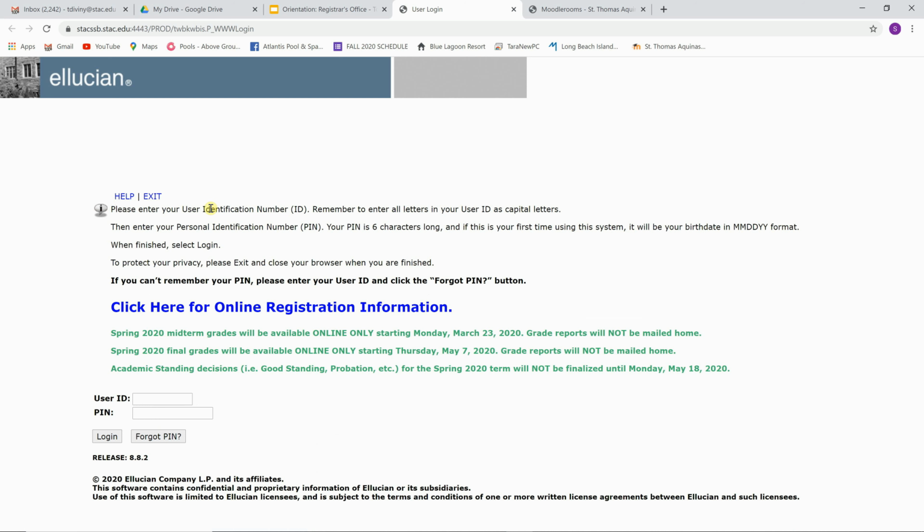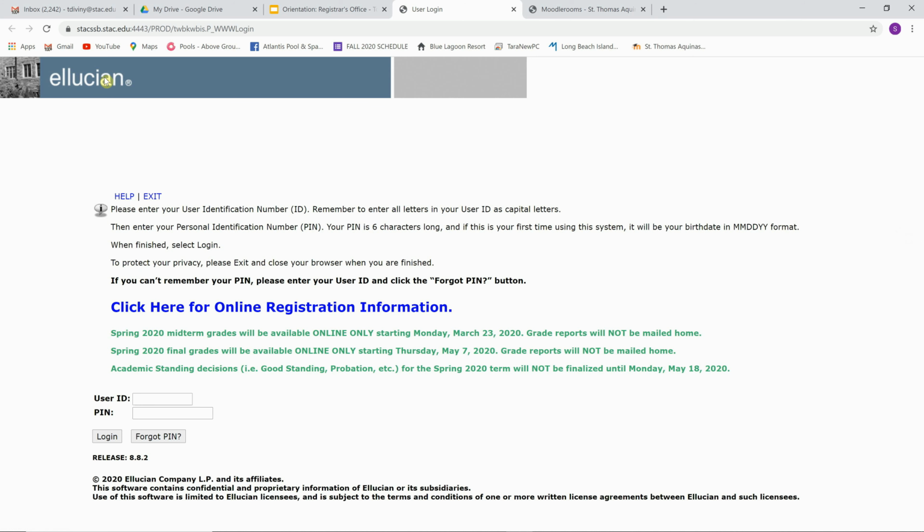As the directions say here, please enter your user identification number, ID, and remember to enter all letters in your user ID as capital letters. This is the ID that you should have received from the Academic Services Office to your STAC email address. So your user ID should be a capital S00 and then 6 digits. Then you want to enter your personal identification number, your PIN. Your PIN is 6 characters long. And if this is your first time using this system, it will be your birth date in the month, day, year format. So if your birthday is January 1st of 2001, it'd be